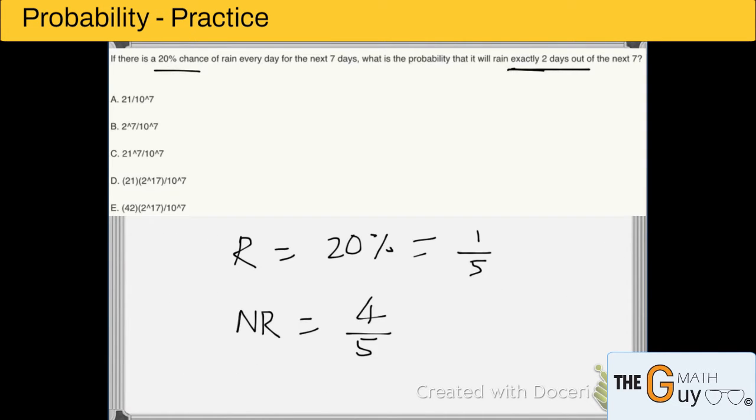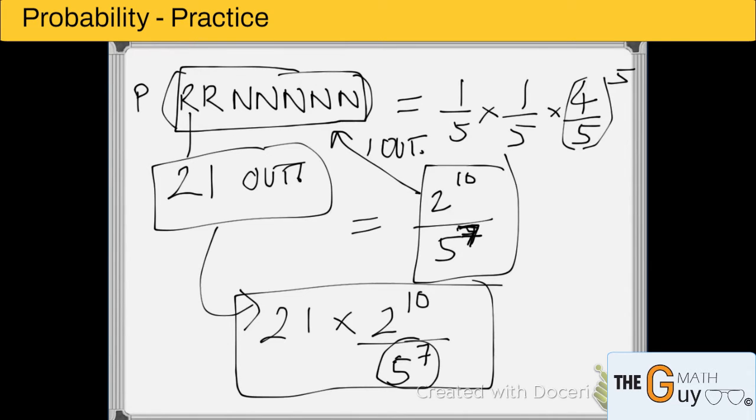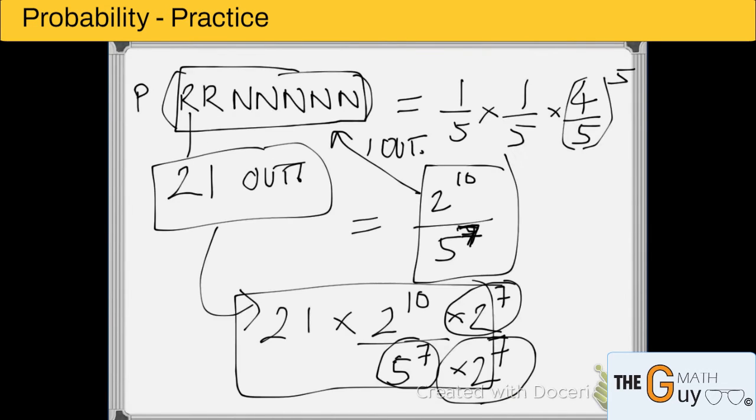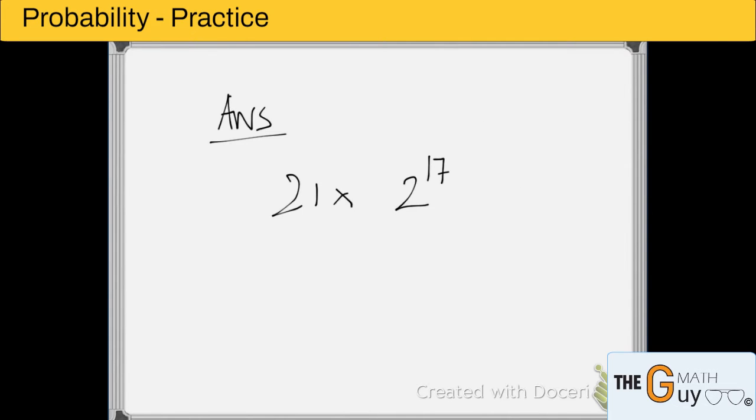What is happening here, if you can notice, is that the denominator in the options is all 10 to the power 7. So I need to make this 5 to the power 7 into 10 to the power 7. So what I'll do is I'll multiply it by 2 to the power 7. If I multiply each 5 by 2, I will get 10. But I don't want to change the answer, so I multiply the same for the numerator. Note this last step based on the options. What I get is 21 times 2 to the power 17, because the numerator now has 17 2's and the denominator has 7 10's.